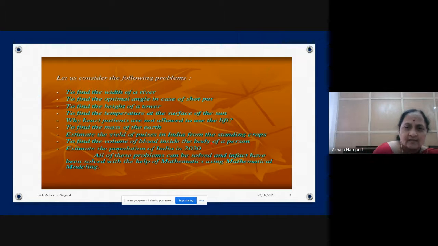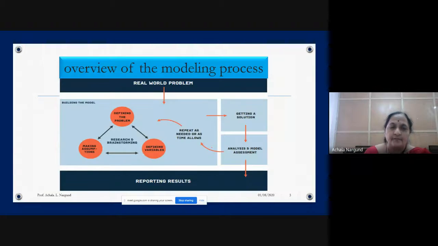So all of these problems can be solved by using mathematical modeling. These are few, there are many. So in general, it looks like this. First one is the real world problem. The mathematical modeling is actually an unending process. It will not have a start, it will not have an end, remember.